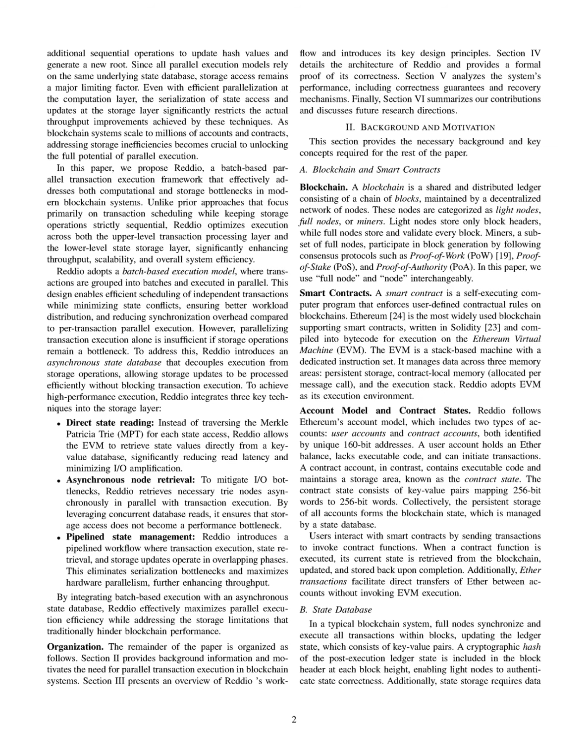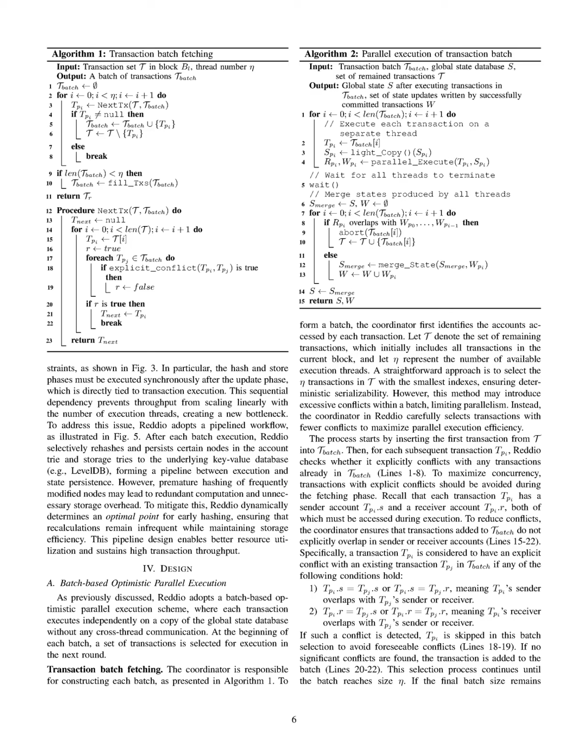Reddio operates through a batch-based parallel transaction execution framework that optimizes both transaction processing and storage operations. The workflow begins with the coordinator fetching a batch of transactions, which are then assigned to worker threads for concurrent execution on separate copies of the global state database. Each transaction records its read and write sets during execution, and if any transaction reads stale data due to overlapping state access, it is aborted and re-executed in a future batch. After executing the transactions, the coordinator merges the successful state updates into a new state database.